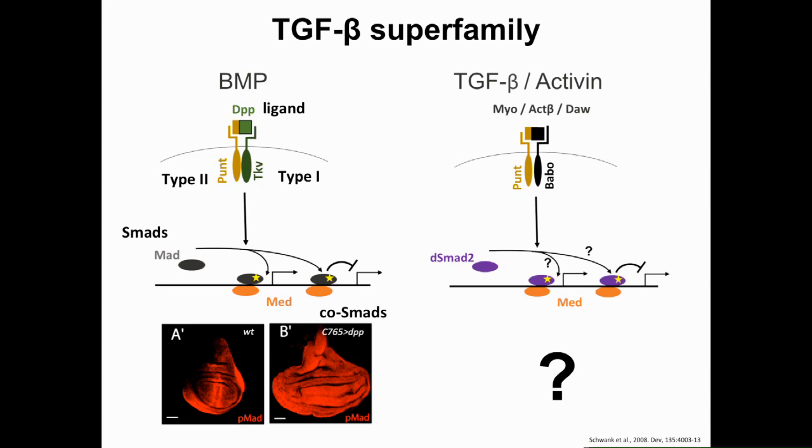On the contrary, we know very little about how the activin pathways contribute to organ size. But today I hope to convince you that the TGF-beta ligand myoglianin expressed in the body wall muscle acts on the imaginal discs to promote tissue growth.